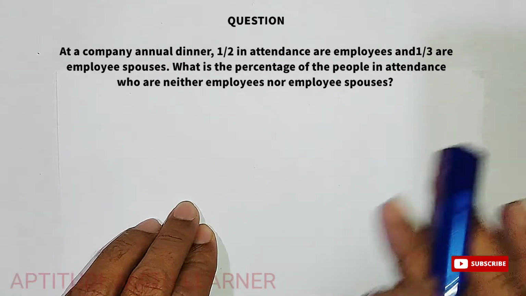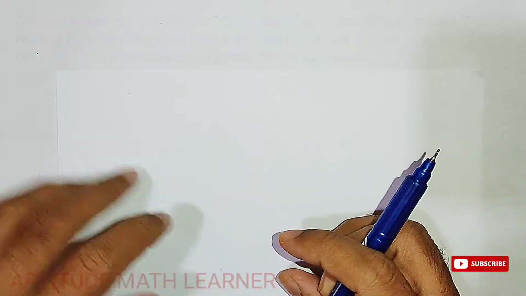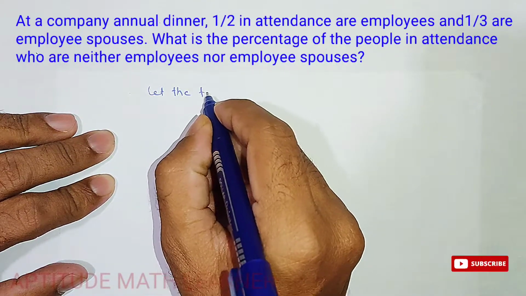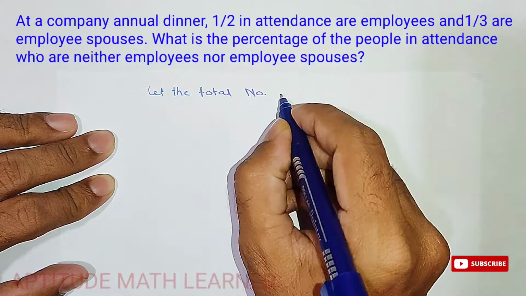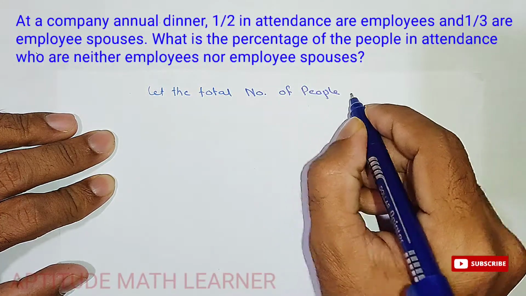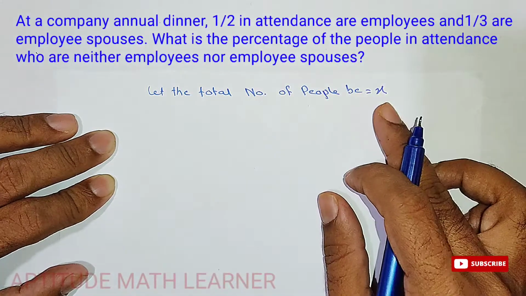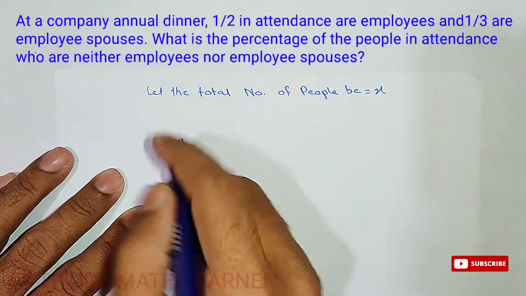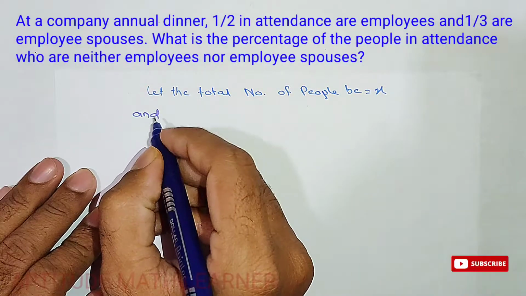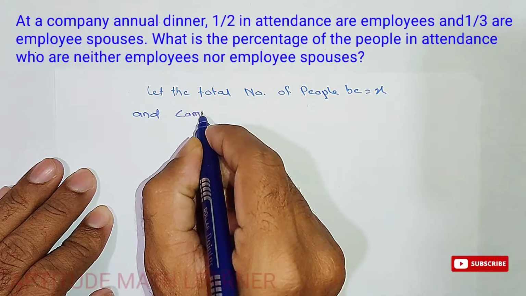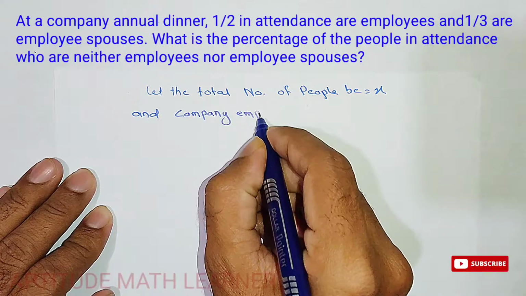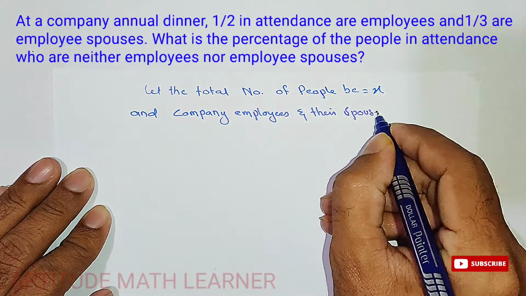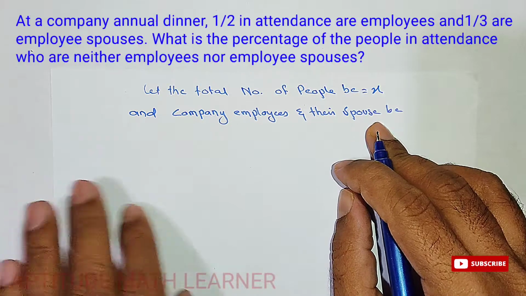understand the question. Let the total number of people be X. So these are the whole people, including the employees, the other people and their spouses.